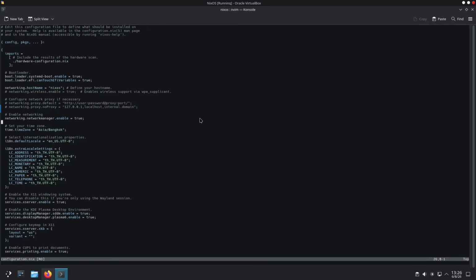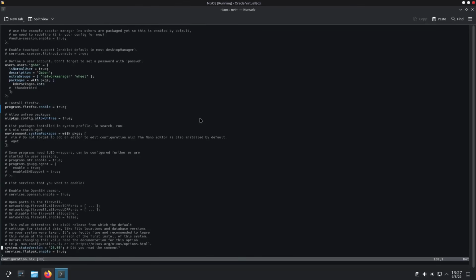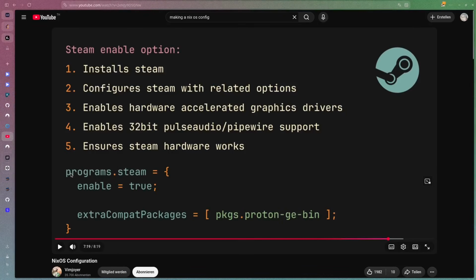What I don't like is that you have, at some point, too many versions. I know it looks really scary because it's long and you can scroll, but it's mostly comments. And basically what I learned is the name of the program, and then enable, and you install it. Similar to here, if we take programs.firefox, and then we search, like some sort of dictionary, I would say. I'm not sure. For example, like I mentioned before, programs.steam. If you open it like this, enable = true just installs it. And basically, you can just configure stuff, for example, 32-bit PulseAudio support.